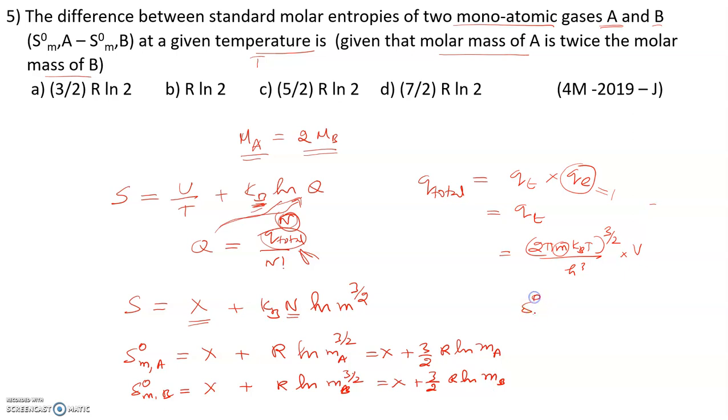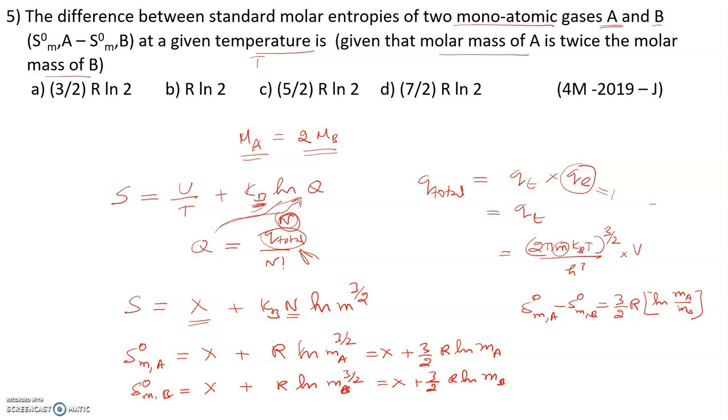Now we need to find the difference. The standard molar entropy of A minus the standard molar entropy of B is equal to, if you subtract these two, x cancels and 3 by 2 R is common, so we can write ln ma minus ln mb, which is ln ma by mb.